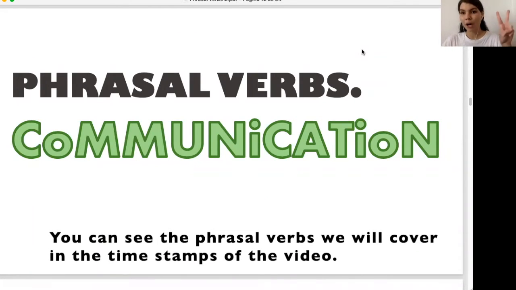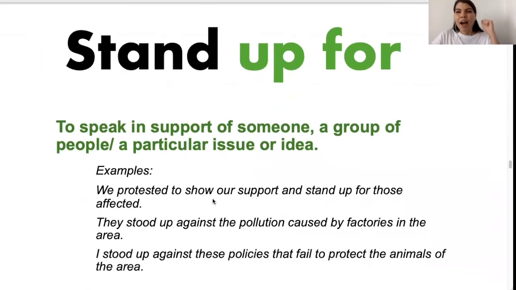We are looking at part 2 of our series on phrasal verbs on communication. So today we are going to look at 5 different phrasal verbs from our previous class. We're going to be explaining each one with examples, and whenever possible, I will be translating the equivalent to Spanish. But for the most part, we will be relying on our English definition to guide these instructions. So let's look at number 1, which is to stand up for.